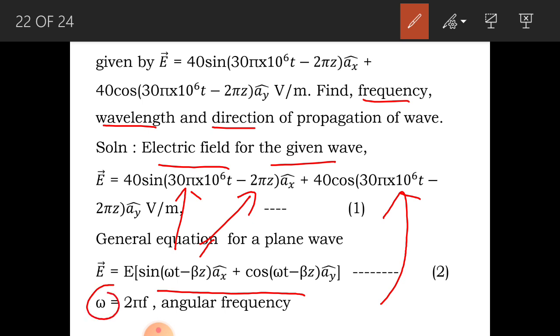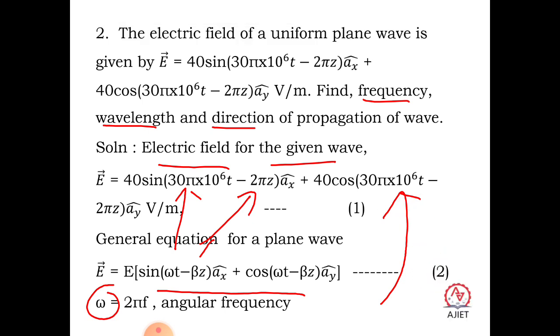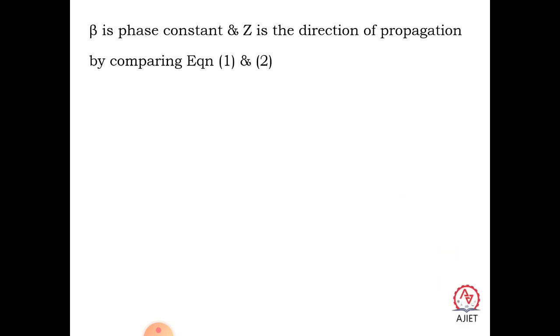So here omega is equal to 30 pi 10 raised to 6, which is equal to 2 pi f. And what is f? f is equal to 30 pi into 10 raised to 6 divided by 2 pi. So pi gets cancelled out, and 30 by 2 is 15. So it is actually 15 into 10 to the power 6, the frequency, in hertz. Okay, so like that you just compare the equation.